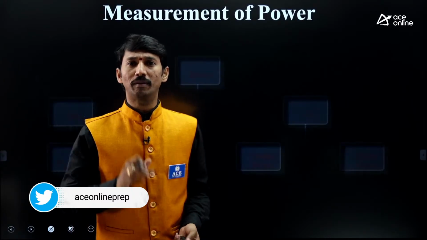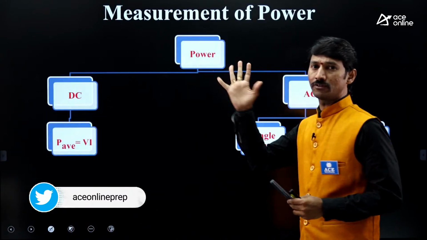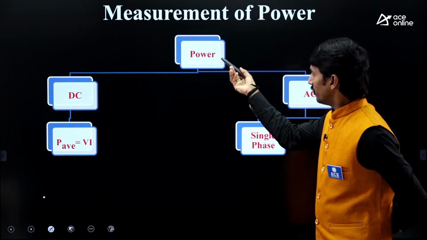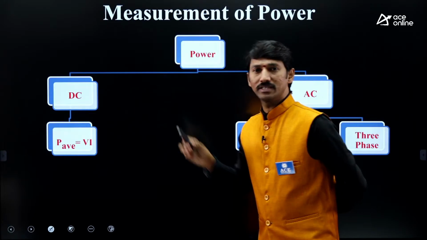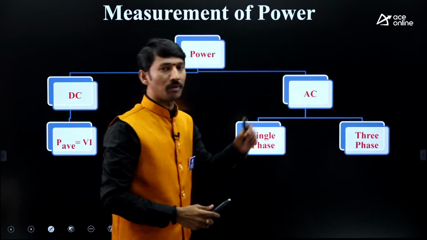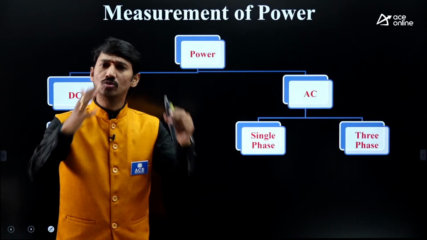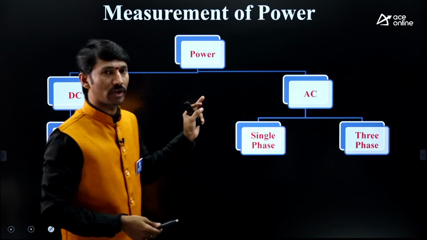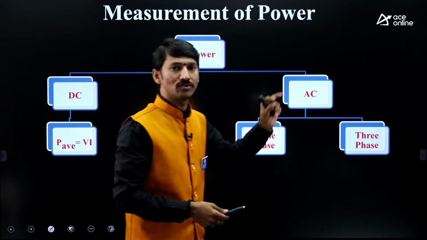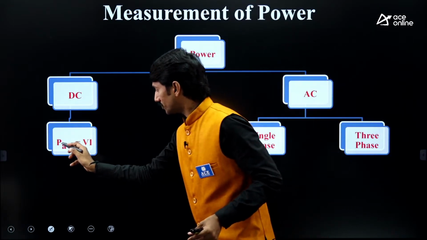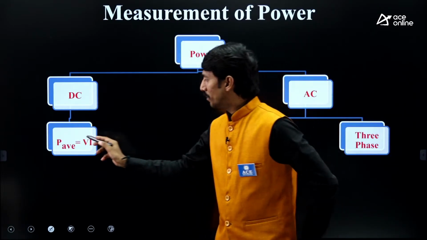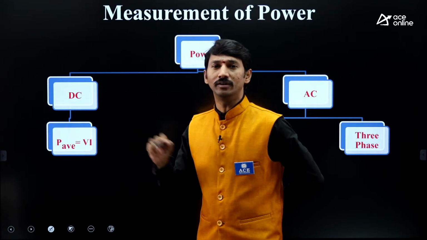In order to measure the power, there are different classifications available. The power measurement is classified into two types. First, DC power measurement, and the other one is AC power measurement. As we have two supplies, we need to talk about DC power measurement as well as AC, based on the supply. In DC power measurement, first of all, P average is equal to V into I.